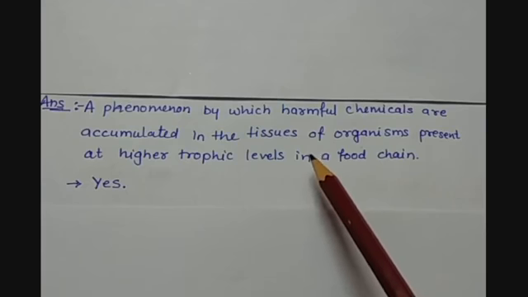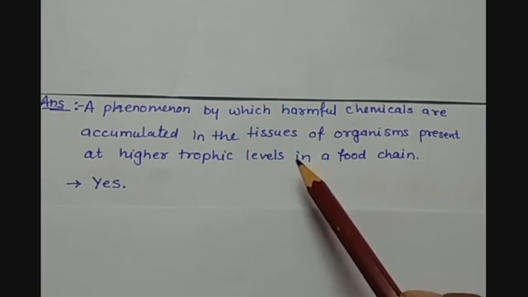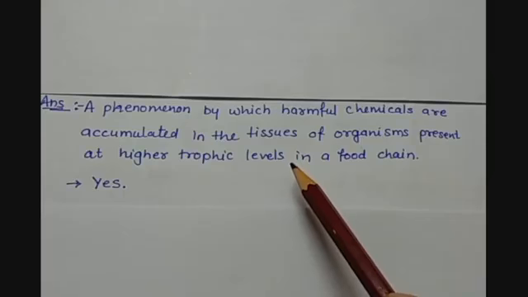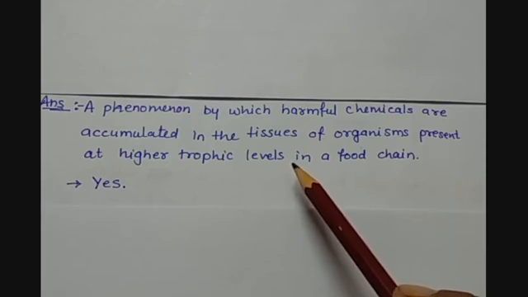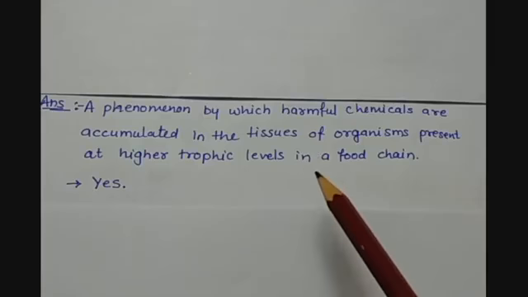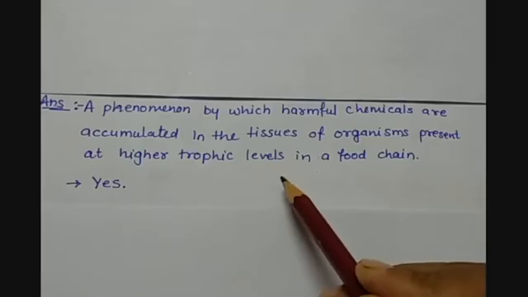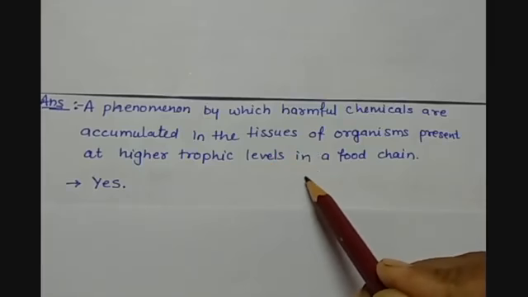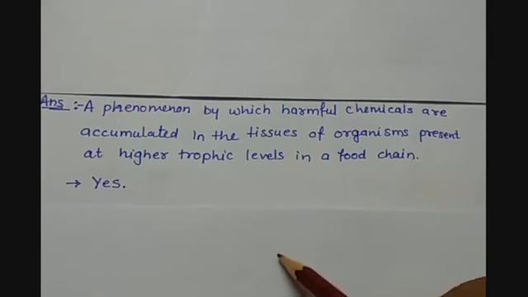And you must be aware of the reason why it happens. Why do the chemicals get accumulated in the higher organisms? Because the fungicides, herbicides or pesticides which are used to protect the crop are finally going to add up with the soil and water. So from the soil they will be transferred to the plant, because the plants take up the water and nutrients from the soil only.